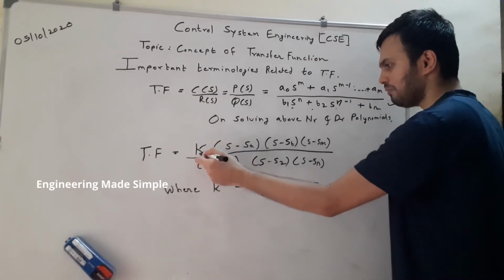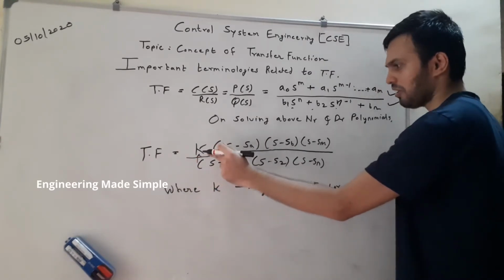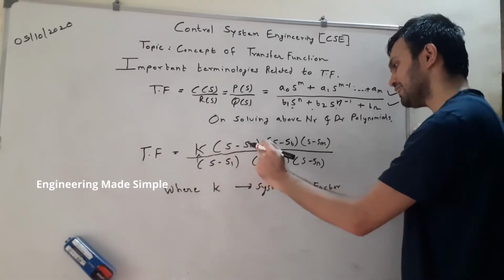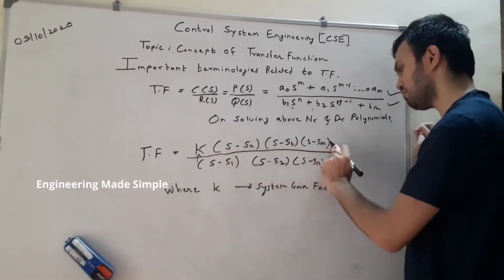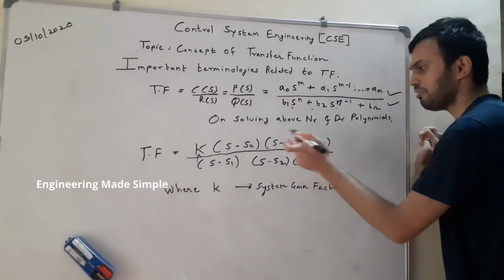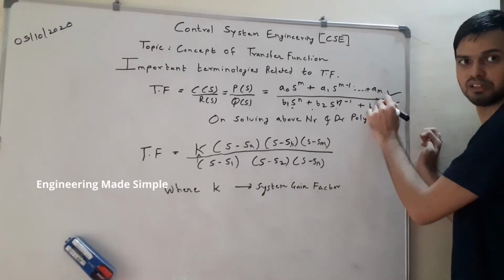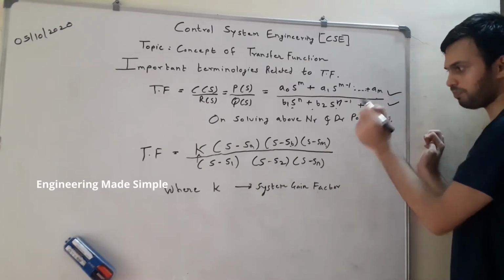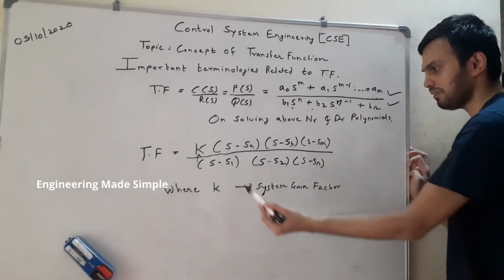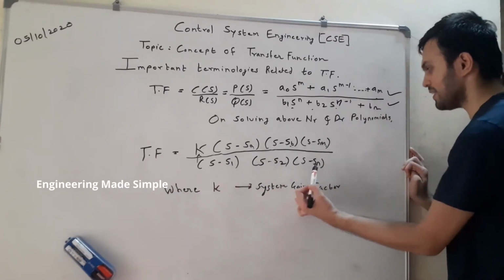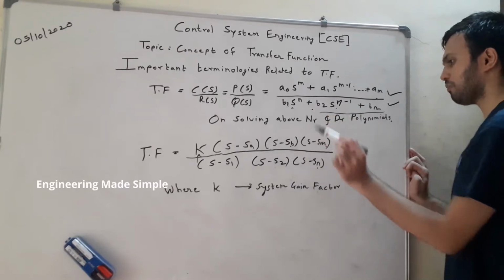Now this k I will tell you later. For the time being, just assume this form. As you can see, sa, sb and sm are the roots of the numerator of the transfer function. Similarly, s1, s2 and sn are the roots of the denominator polynomial.